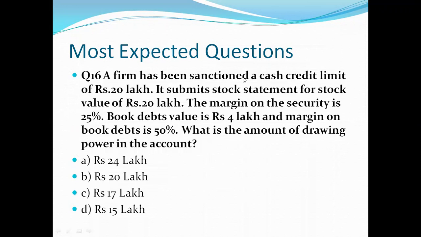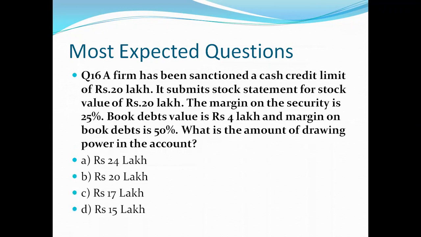A firm has been sanctioned a cash credit limit of 20 lakh. It submits stock statement for stock value of rupees 20 lakh. The margin on security is 25%. Book debts value is rupees 4 lakh and margin on book debts is 50%. What is the amount of drawing power in the account? So here friends, you have to calculate the DP. So friends, pause this video and calculate the DP and come to the right answer.